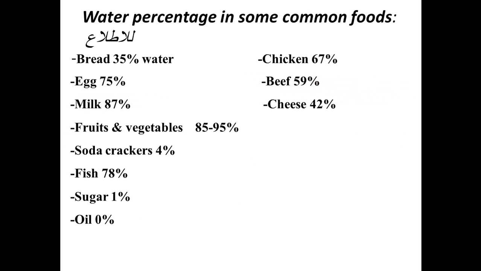And we have to know the percentage of water in some common foods. Bread contains about 35% water, eggs 75%, milk 87%, fruit and vegetables 85 to 95%, soda crackers 4%, fish 78%, sugar 0, chicken 67%, beef 59%, and cheese 42%. Thank you.